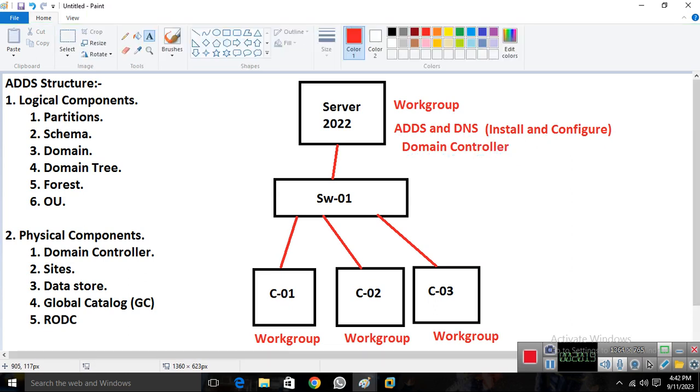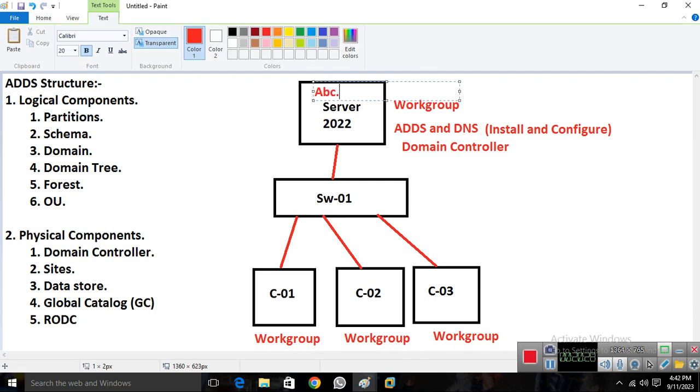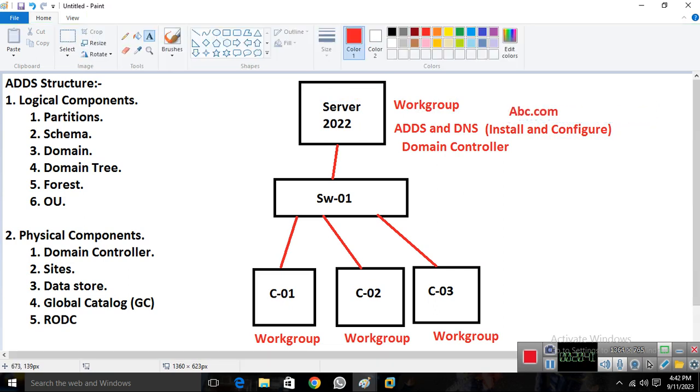Once I install and configure AD and DNS, imagine I give my domain name as abc.com while configuring the AD and DNS services. Then this server is automatically becoming a domain controller, and now this server is running in the domain network.